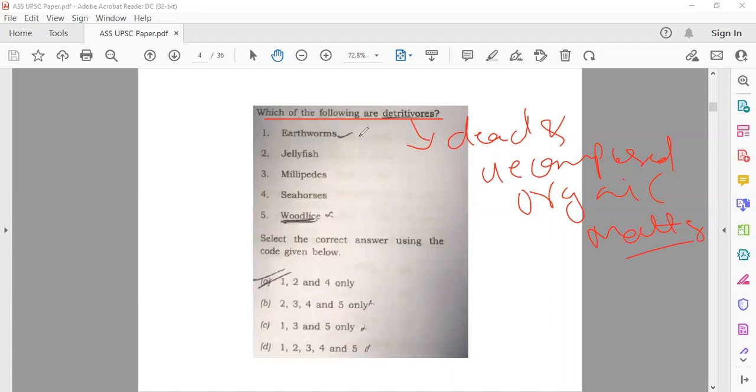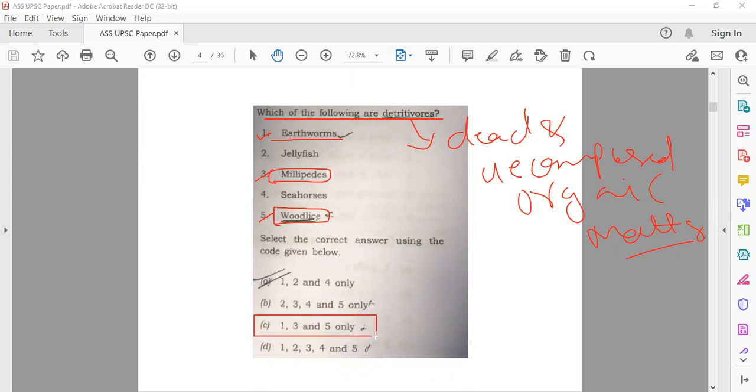All of you are aware that a very famous example is the earthworm. But a few of you may not be aware that millipedes and centipedes, and wood lice, are also detritivorous, which also feed on dead and decomposed organic matter. So here you have the 1st, 3rd and 5th, which act as detritivores in our food chain or ecosystem. So the correct answer here would be C, which is 1, 3 and 5 only.